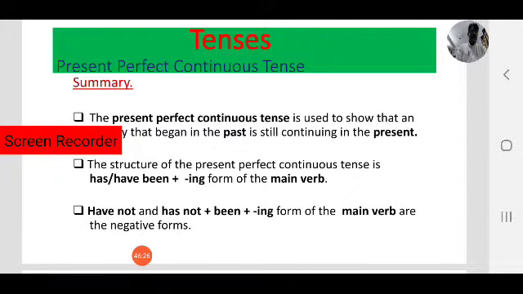This is all about present perfect continuous tense. In the next class we will focus on another aspect. As we have finished all aspects of present tense: present simple, present continuous, present perfect and present perfect continuous tense, in the next lesson we will focus on past tense.